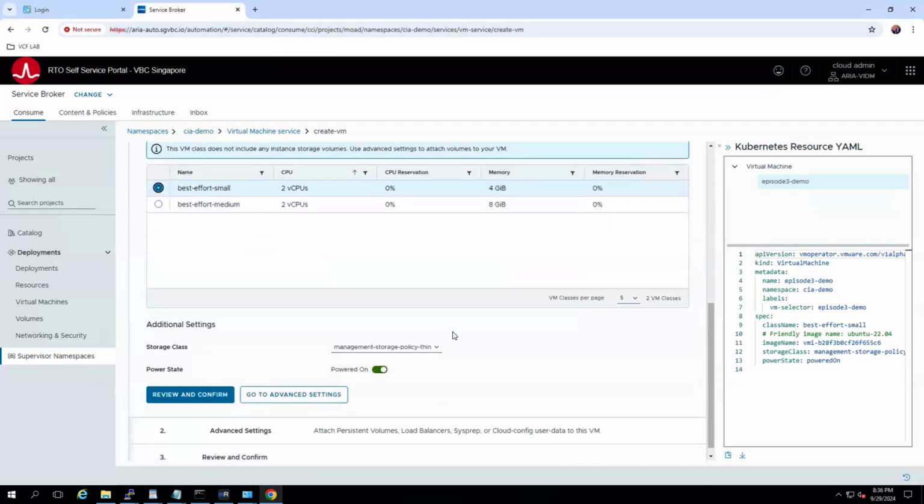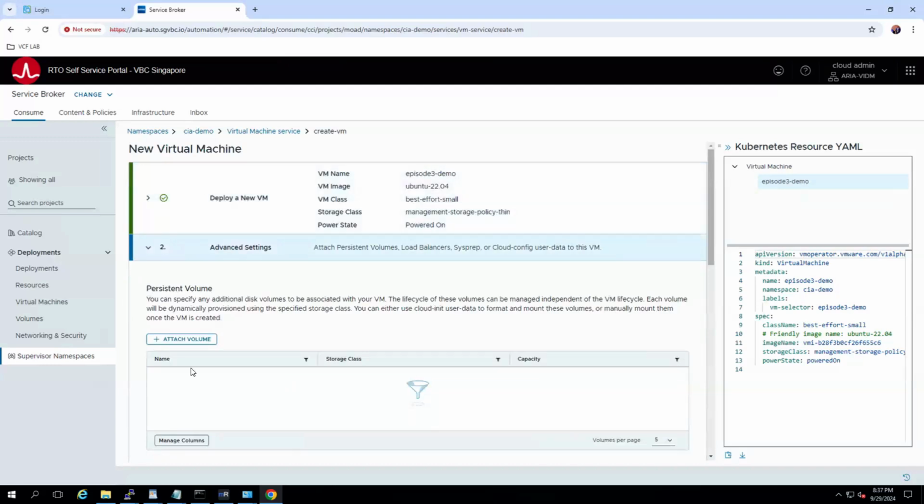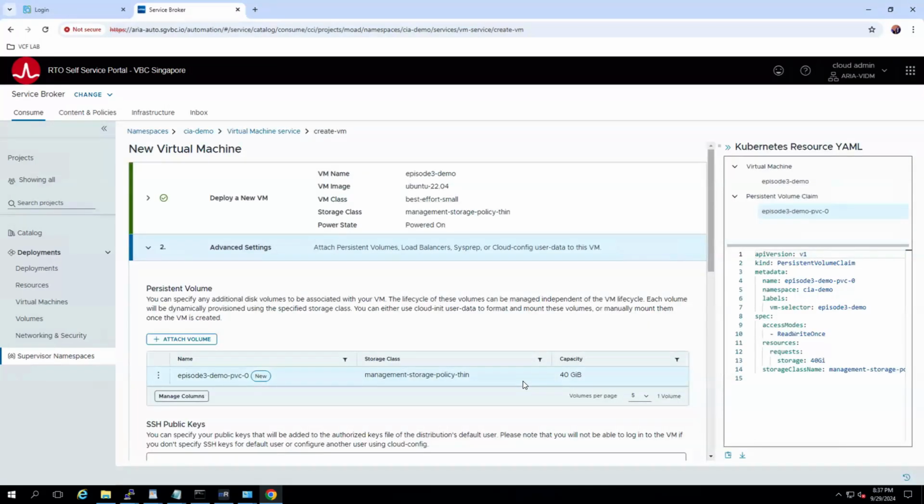Now this is where the storage part comes in. I'm using my policy-based management based on vSAN. I have already made available this storage class based on this particular policy. Now, if I want to go into the advanced settings, I can. And for this particular Ubuntu VM, if I need a persistent volume, I can select persistent volume, a PVC, again using my storage class, which is based on the vSAN software-defined storage. I can say I need an additional 40 GB of volume, and save. So the 40 GB appears here.